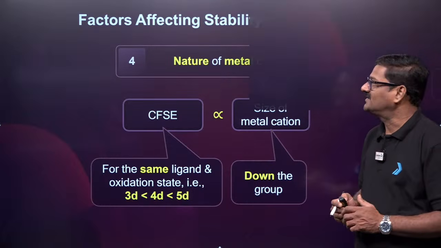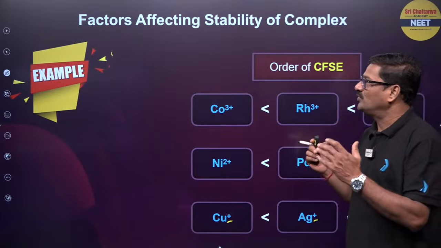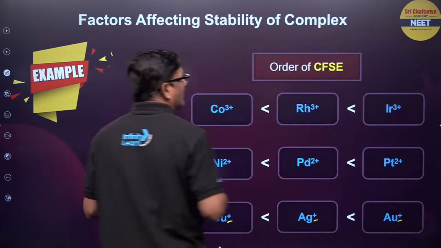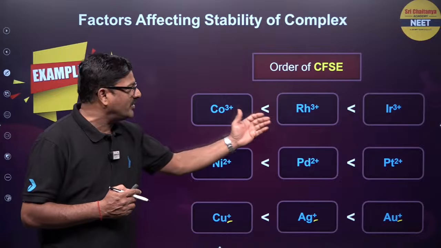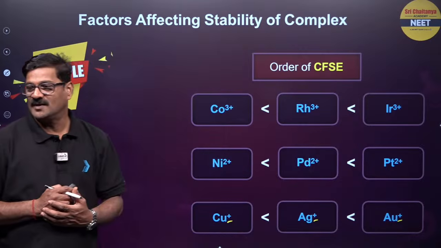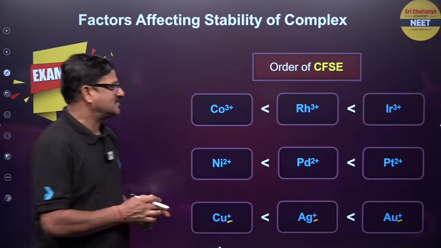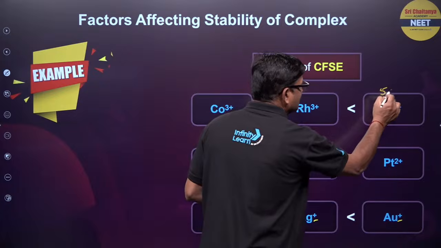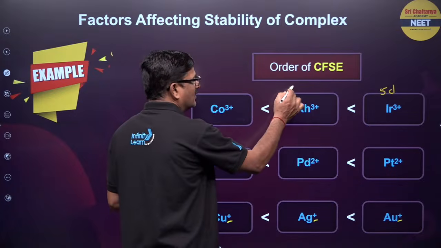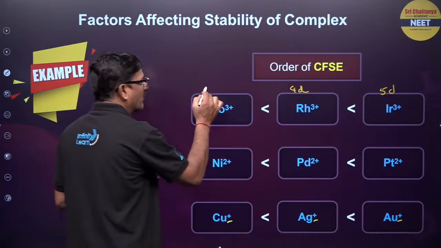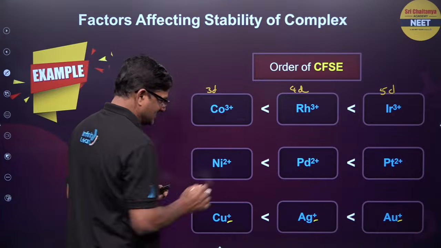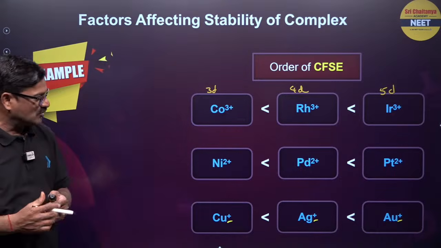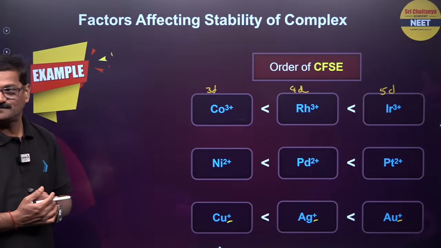So hope you understand. And also factors affecting here, order of CFSE: cobalt, rhodium and iridium. Iridium belongs to the 5d series, rhodium belongs to the 4d series, cobalt belongs to the 3d series. Like that you can see gold, silver and copper.